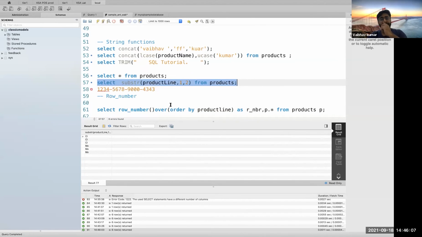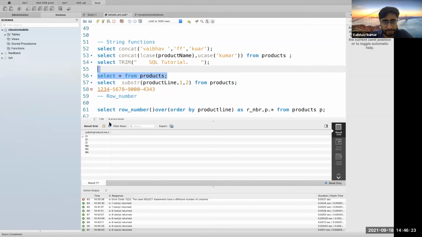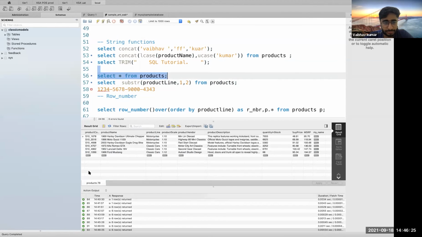So let me explain it by this. Substring of this particular column, starting from this particular part of the string and till this part. Okay, let's see. One second. Let me pin it. Okay, so yeah, now this is your output.